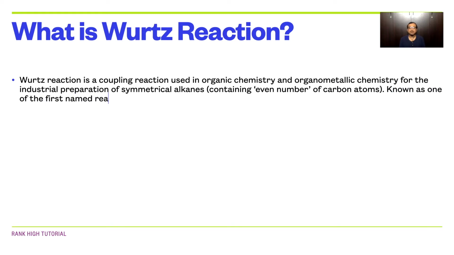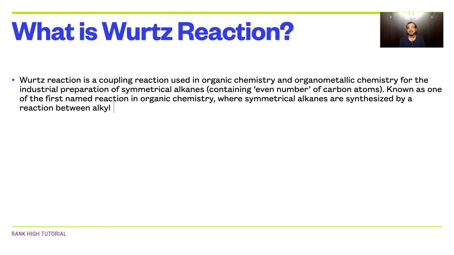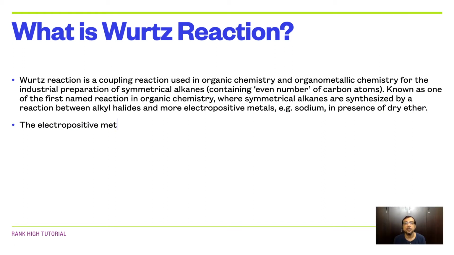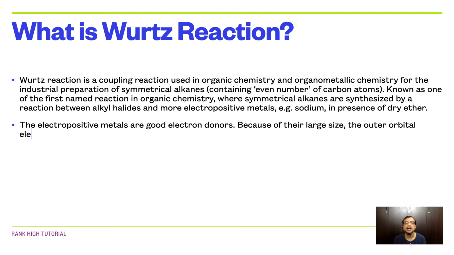Known as one of the first named reactions in organic chemistry, symmetrical alkanes are synthesized by a reaction between alkyl halides and more electropositive metals like sodium in the presence of dry ether acting as a solvent. Electropositive metals are good electron donors. Because of their large size, the outer orbital electrons are far away from the nucleus. They are relatively easy to remove. Hence, ionization energies are very low.